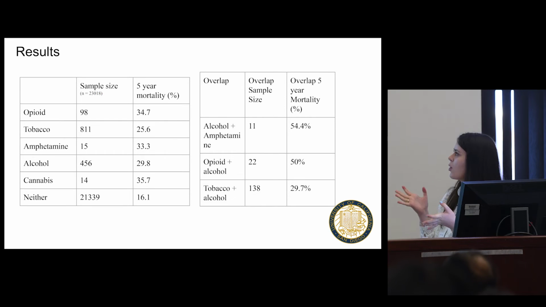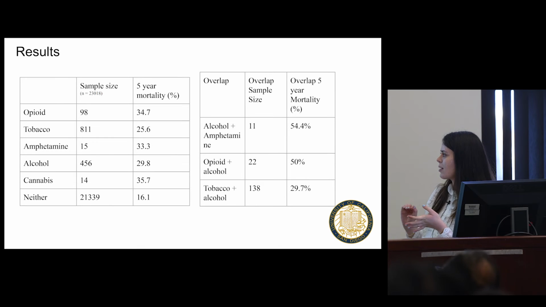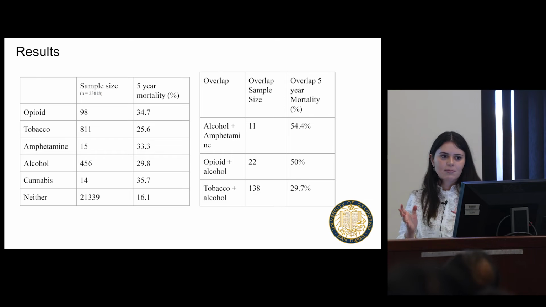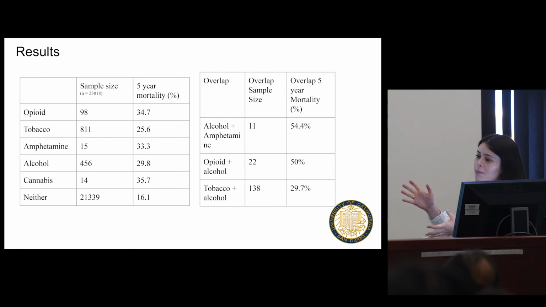Next, I wanted to look at the overlap of some of these risk factors. I chose alcohol and amphetamine, opioid and alcohol, and tobacco and alcohol because, based on previous published literature, these were the top risk factors mentioned. So alcohol and amphetamine had an overlap 5-year mortality at 54.4%. Opioid and alcohol had an overlap 5-year mortality at 50%. Tobacco and alcohol had a 5-year mortality at 29.7.